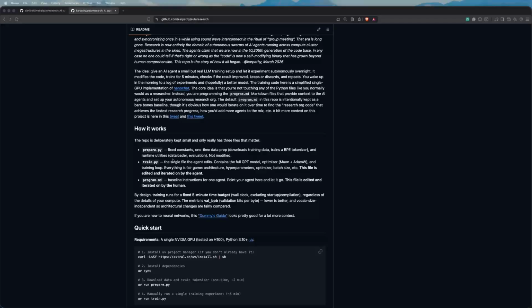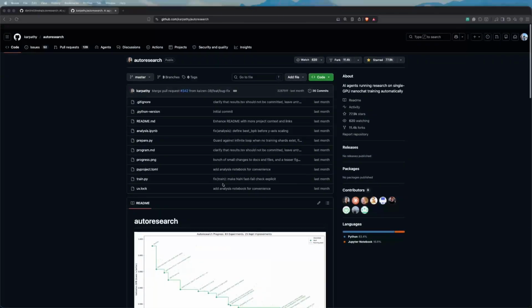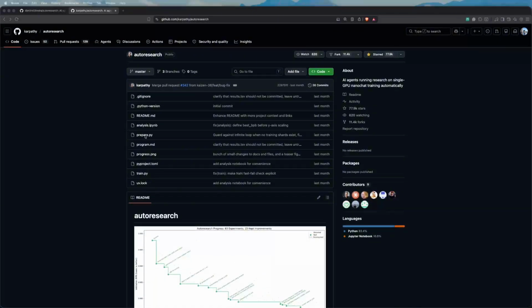The train file is what keeps the full GPT model code, optimizers, the training loop, and everything that's relevant for the agents to do the experimentation and make the code changes. And the program.md file is the basic structure for the agent. So let's open a few of those files so that we can have a look: the prepare file, the program file, and also the training file.